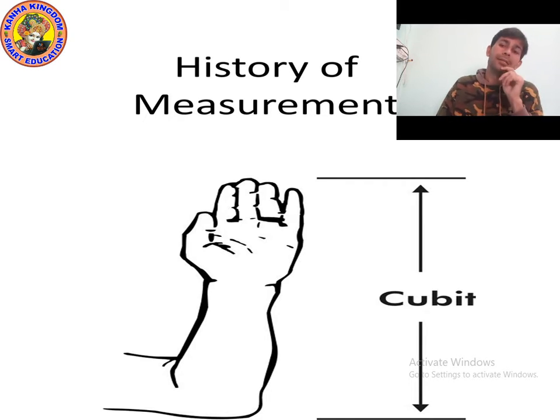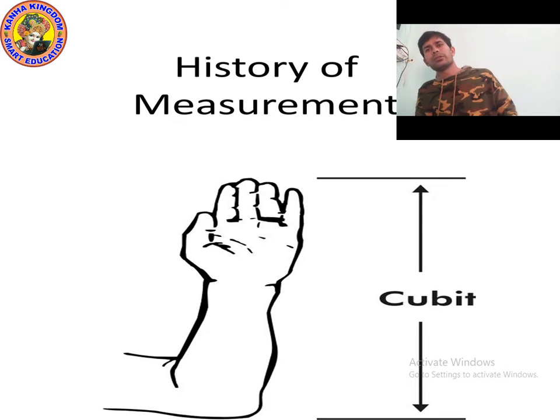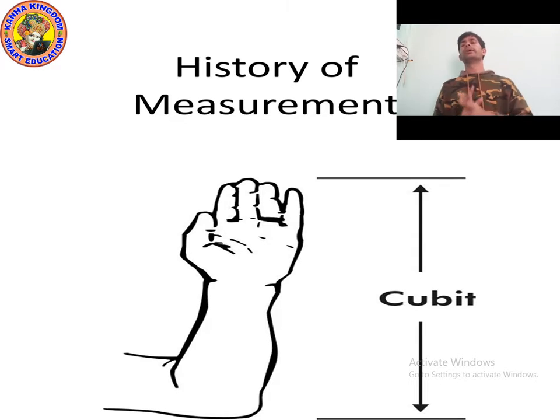But in the modern, present time, we have many modern instruments which are used, like the vernier caliper. Vernier caliper is a modern instrument which is used to find the volume. Volume means capacity. We will study about it, don't worry, keep patience. I will show you the picture also, and many other pictures.